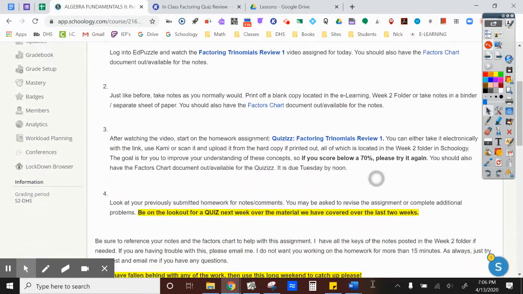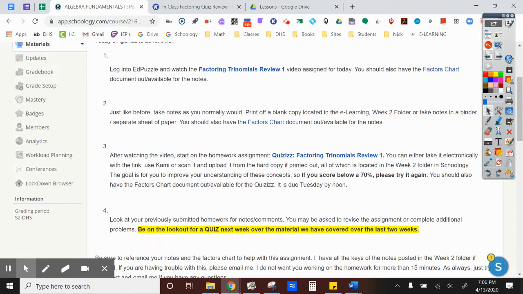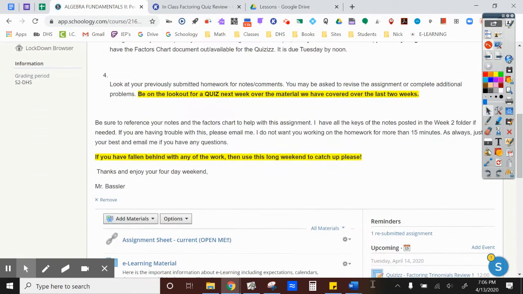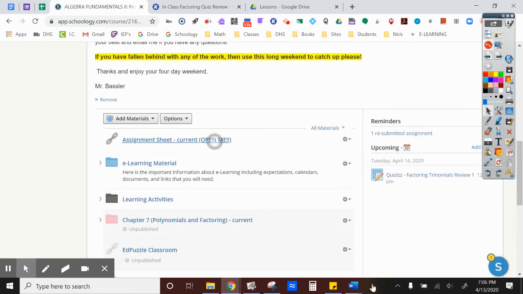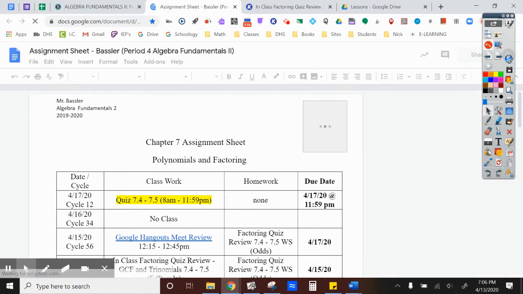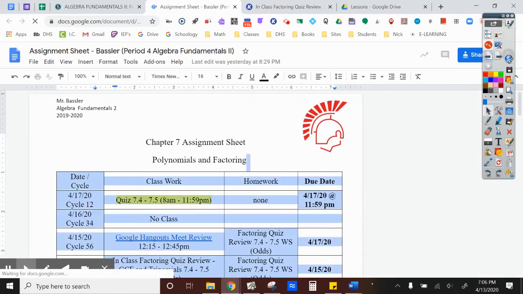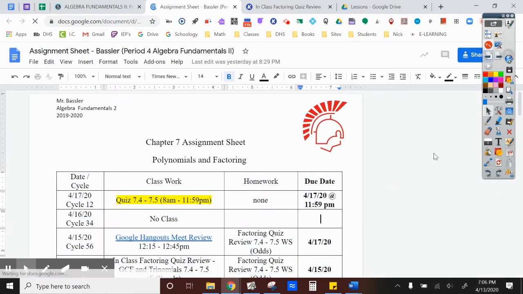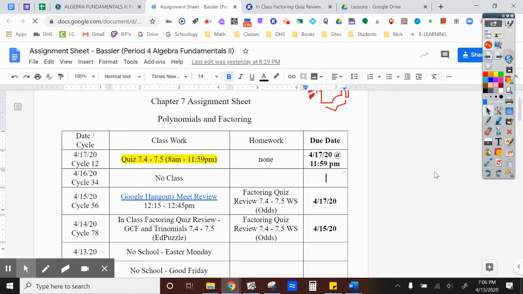Okay, so if you are on our Schoology page, hopefully you guys are following along with the agenda here, no problem. If we look at the assignment sheet, we'll let this load up here. Okay, this is what this week is going to look like. We didn't have school yesterday, Monday. So today we're going to do a review, like an Edpuzzle, which is what this is right now.